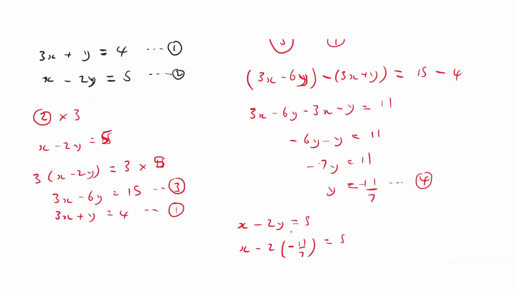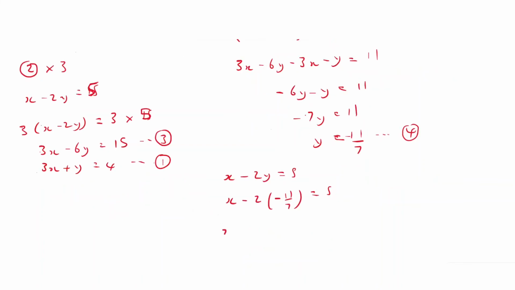And then from here, I end up with x plus, because this minus is multiplied by minus, 22 over 7 equals 5. You take this one and put it on the other side, and then you end up with x equals 5 minus 22 over 7.